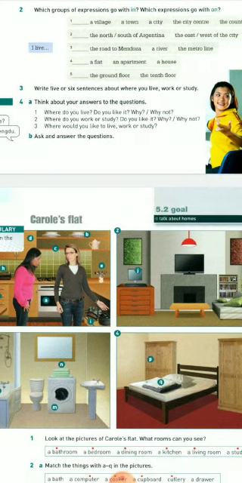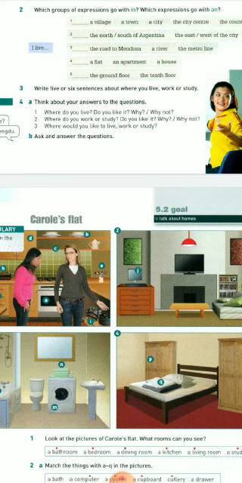Where would you like to live, work, or study? You can use the expression would. Remember that it is a conditional. So you say, I would like to work or live in the future. Or I wish I could, I wish I would, if it is a desire. And you can abbreviate it with apostrophe D, subject, apostrophe D, like I'd like to live.